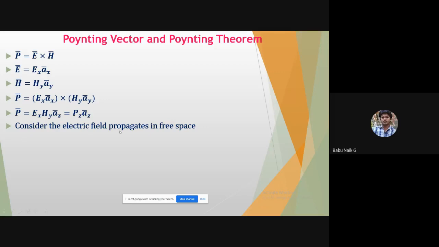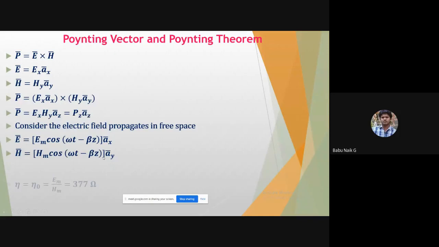So this is the electric field propagating in free space. Now if I consider the electric field in the x-axis as a real function, Em cos(omega t minus beta z) a cap x, and then H, the magnetic field, cos(omega t minus beta z).